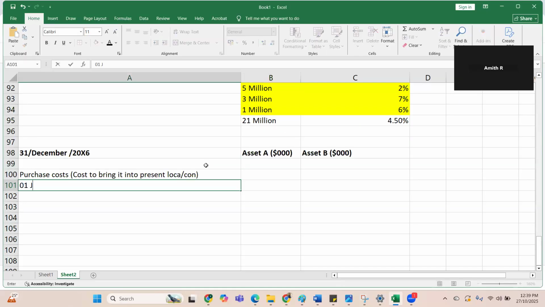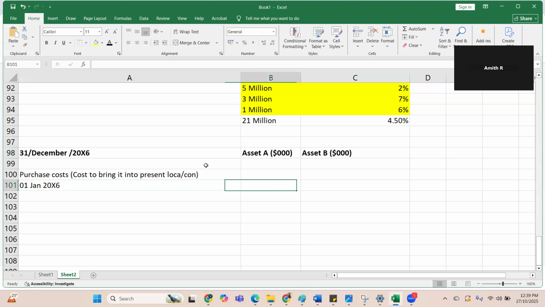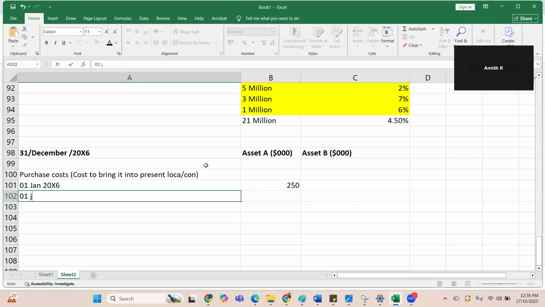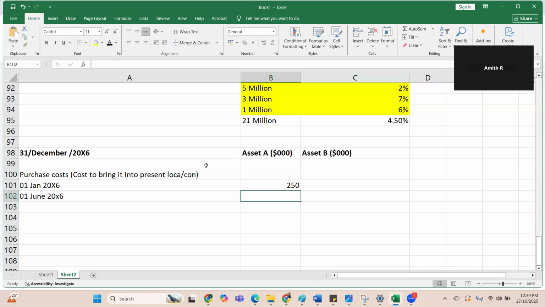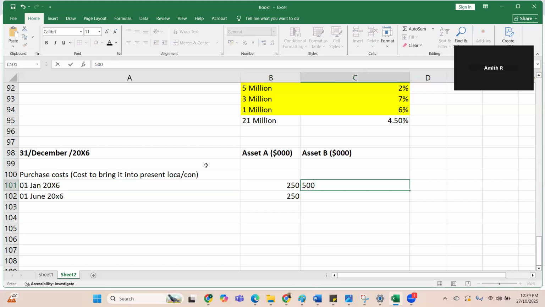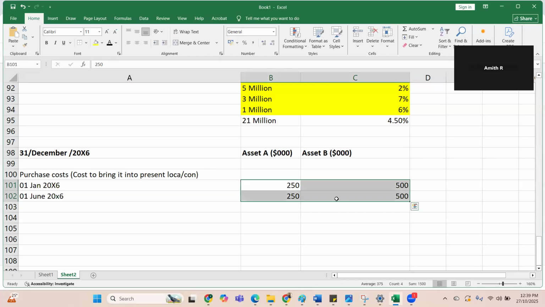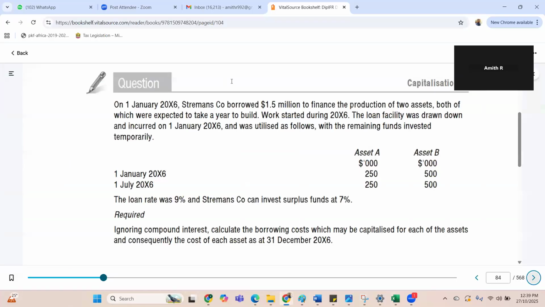So on 1st January 20x6 I have incurred 250,000, and on 1st July 20x6 I have incurred again 250, and 500. So what should be the total? Total is 1.5 million. So 1.5 million was taken and incurred in such a way.